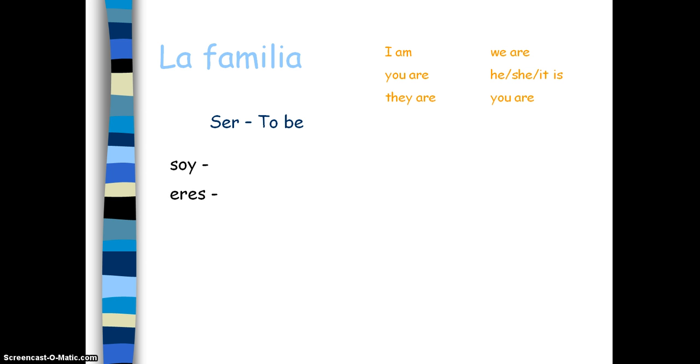Soy, eres, es, somos, sois, son. Ser is our infinitive, ends in er, in English to be. Remember, in English you can't say I to be. So what are the order of these?